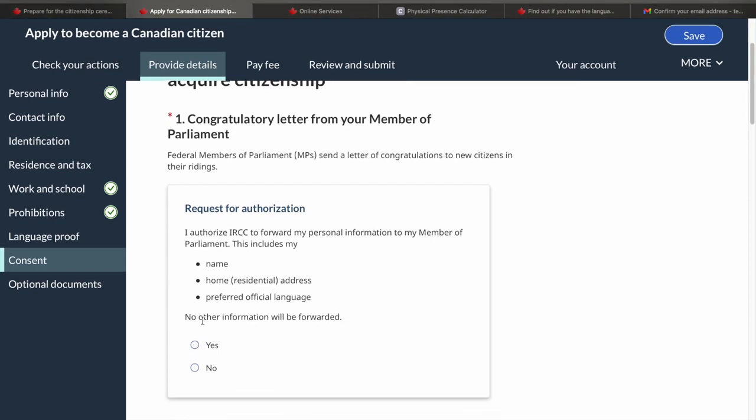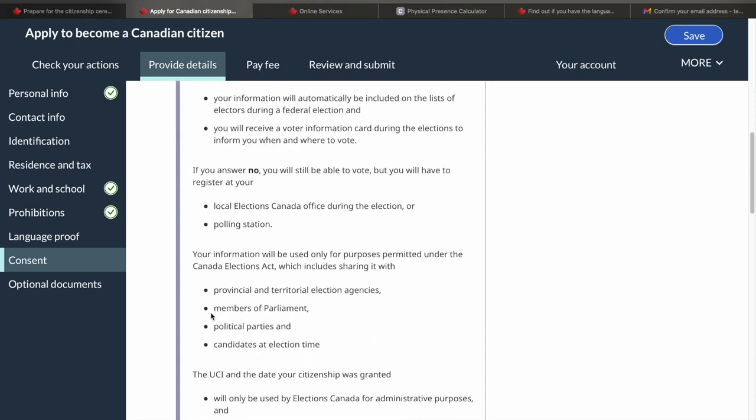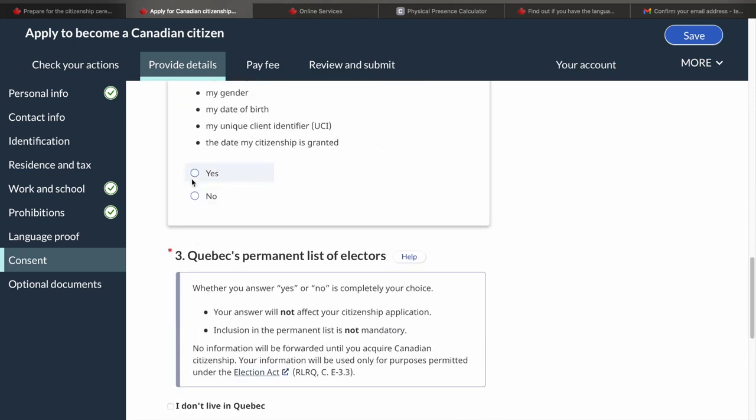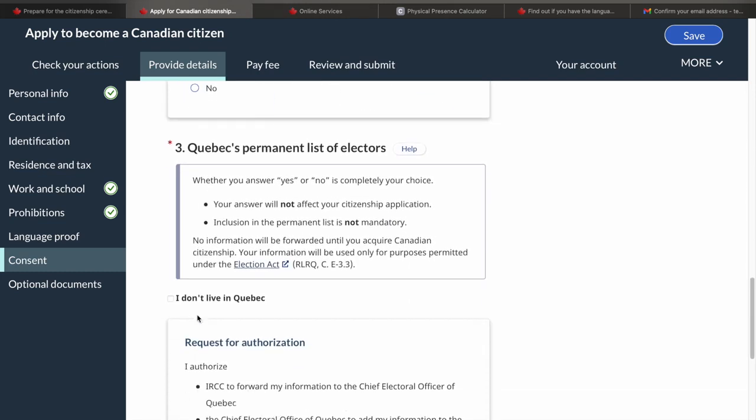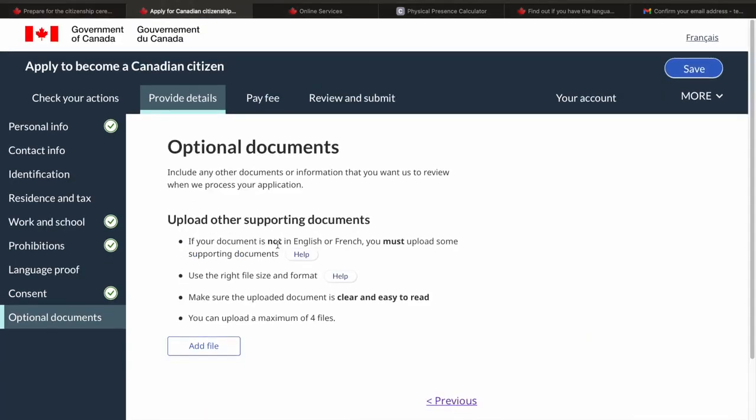Once this is done, then it asks for certain authorizations, your consent. So I'll say yes to all of them. Please do select all what applies to you. Then click on next. Now it asks for some other documents as well. Maybe you can upload your PR card or some other document.